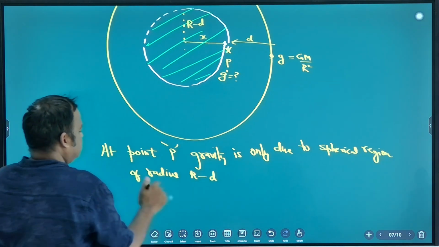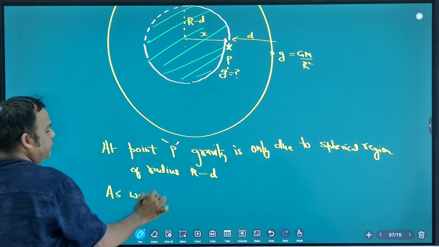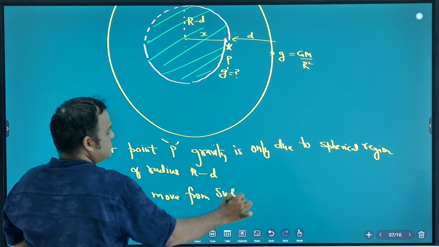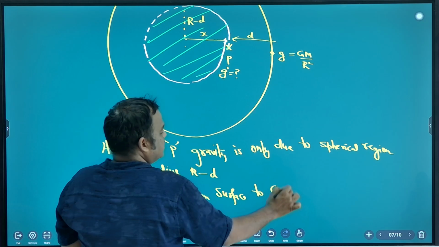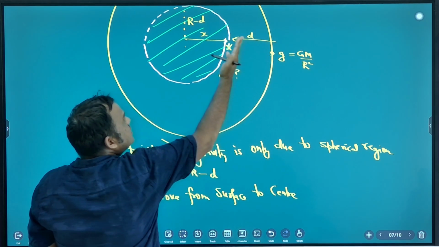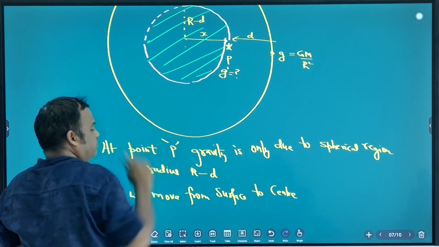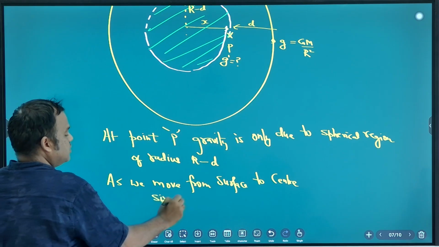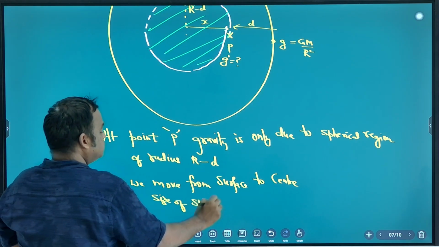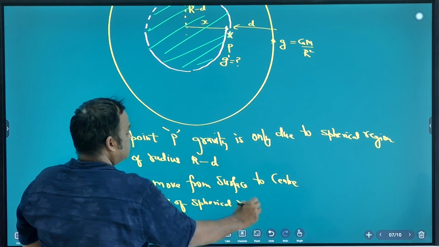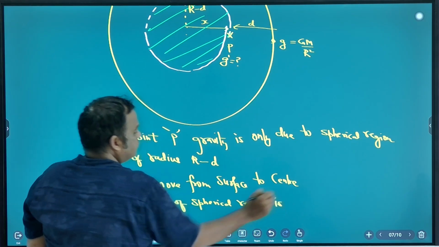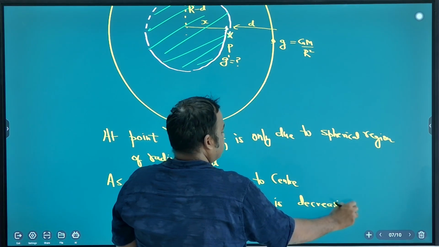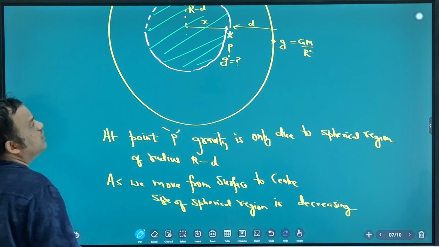As we move from surface to center, you are going towards center, so the size of spherical region is decreasing.